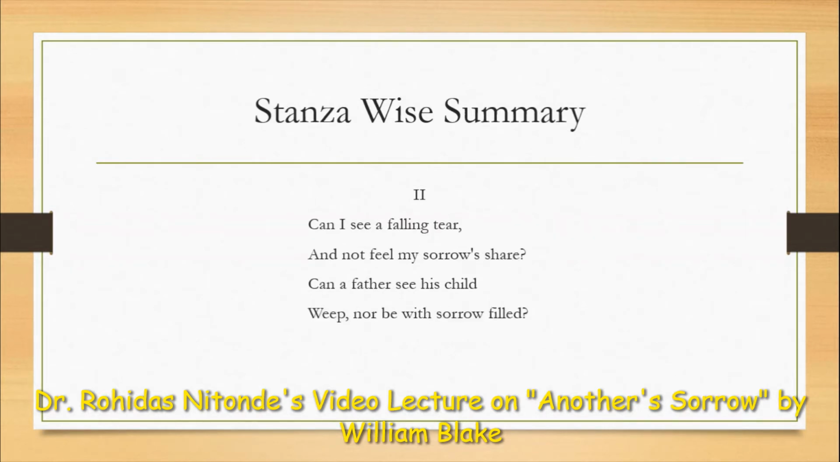Next, second stanza. As the stanza reads, "Can I see a falling tear and not feel my sorrow share? Can a father see his child weep, nor be with sorrow filled?" This stanza raises a rhetorical question wherein the poet says that it is automatic. It happens without our knowing, within us, that when we see somebody in sorrow, we feel. And for that, the poet is giving an example of the falling tear in someone's eye, and the poet himself shares it.